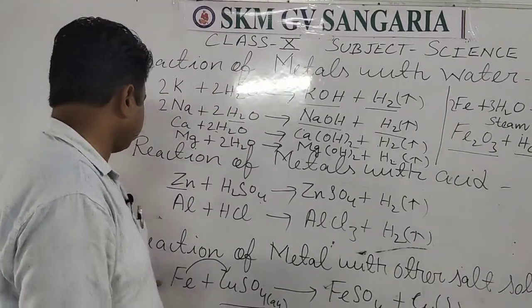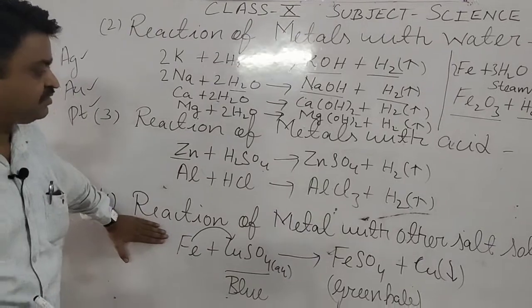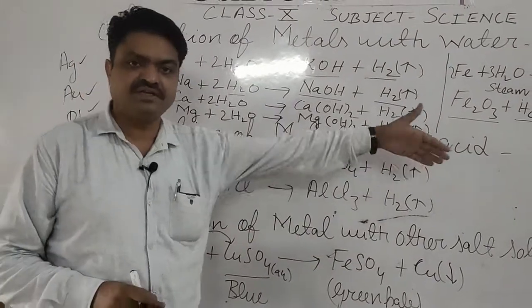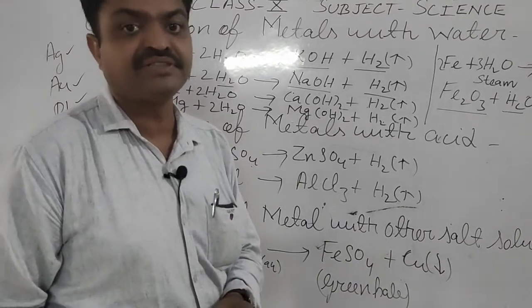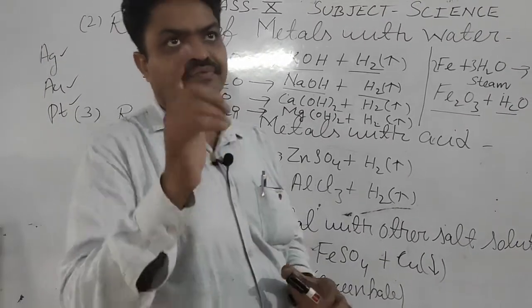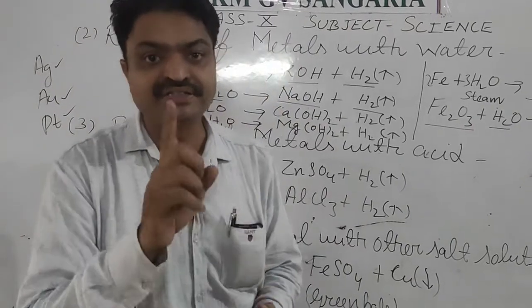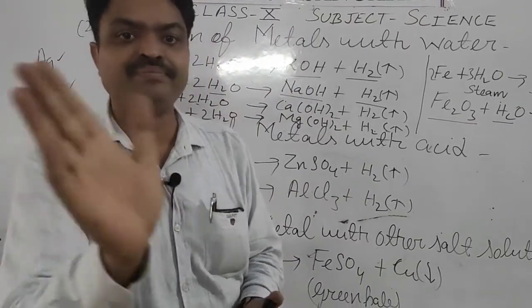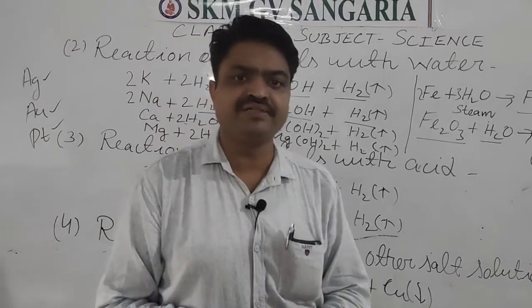Now we come to the next chemical property, the reaction of metals with other salt solutions. We have discussed this in chapter 1, where you read two reactions, displacement reaction and double displacement reaction. What is a displacement reaction, students?